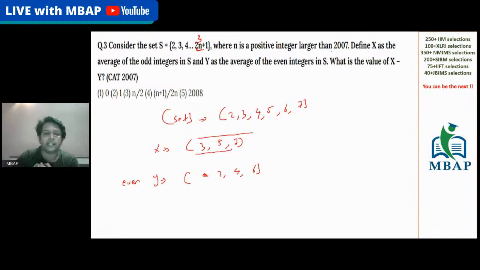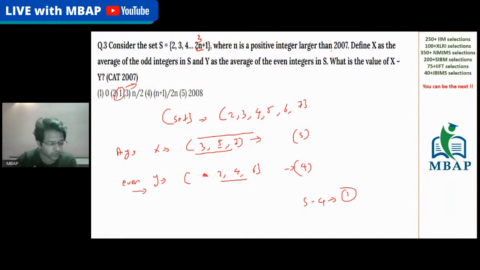If 3, 5 and 7 is a given set, and we have to find its average, the average of 3, 5 and 7 is always the middle value. Similarly, the average of y, which is 2, 4 and 6, is always the middle value, 4. So the answer is nothing but 5 minus 4, which is simply 1. And hence, the answer for the given question is option number 2.